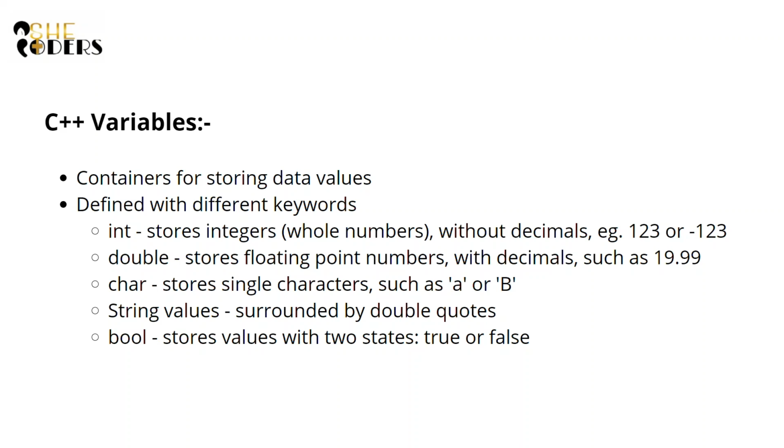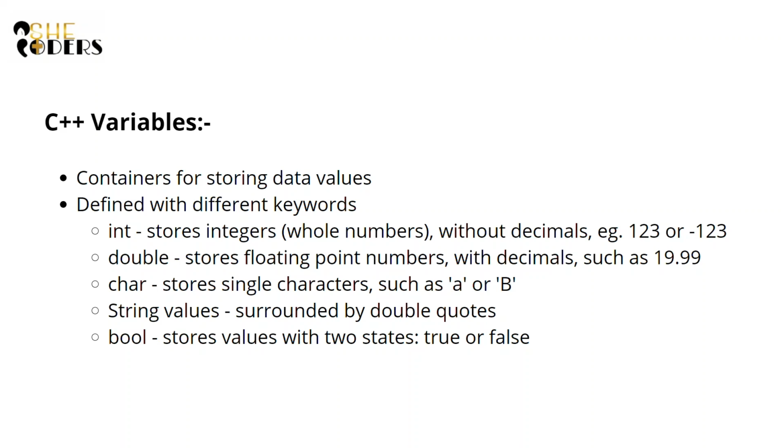Like when you keep something at your home, you categorize the things into where to keep all this. You keep your clothes in the wardrobe, shoes in the shoe stand. Just like that, when we categorize in the case of a computer also, there are different data types. Integer, double, character, string and boolean values. So int and all these things I told you are different keywords. You need to mention this type before declaring any variable.